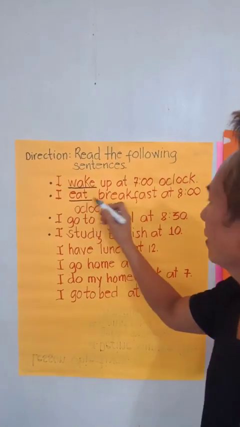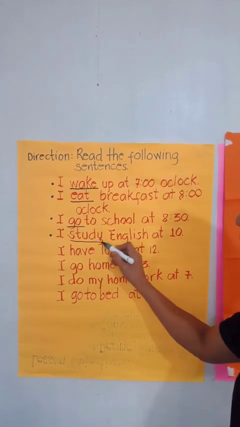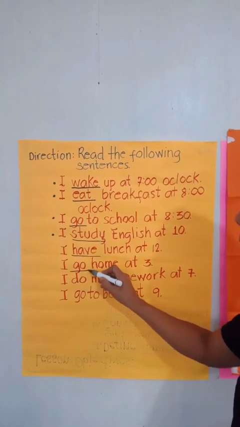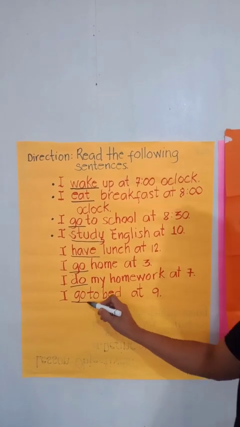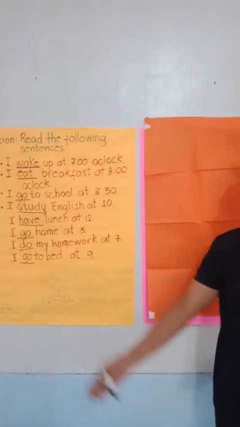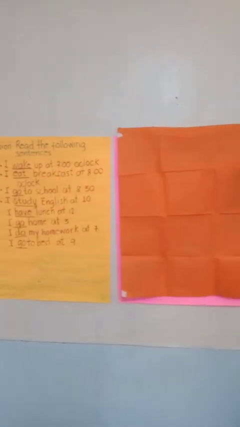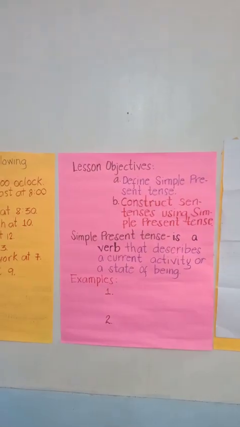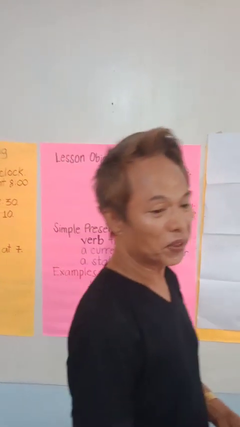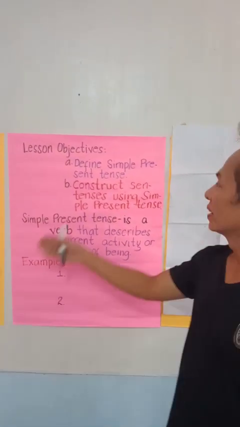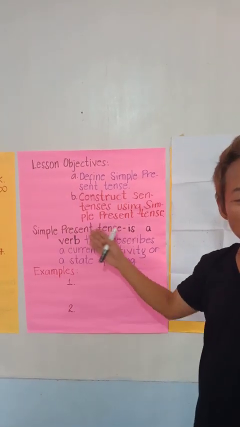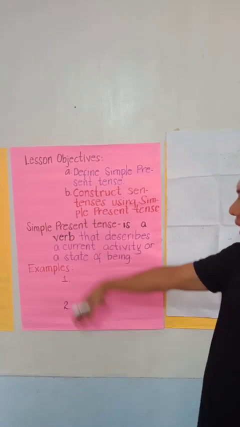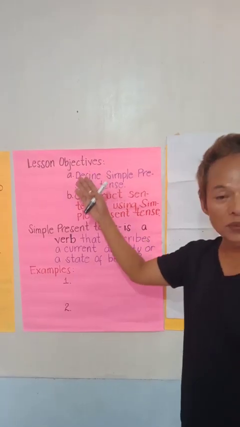Wake, eat, go, study, have, go, do, go. Now all these verbs are in the present tense. That will be our lesson for today. Our lesson for today is all about the simple present tense. Now, I'm going to show you our lesson objectives for today.